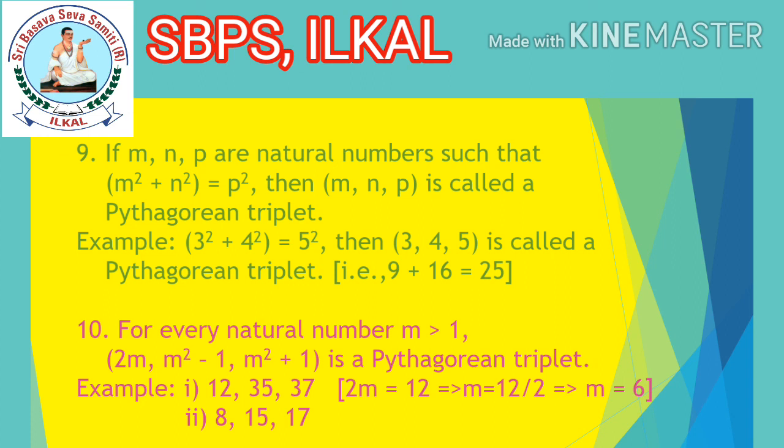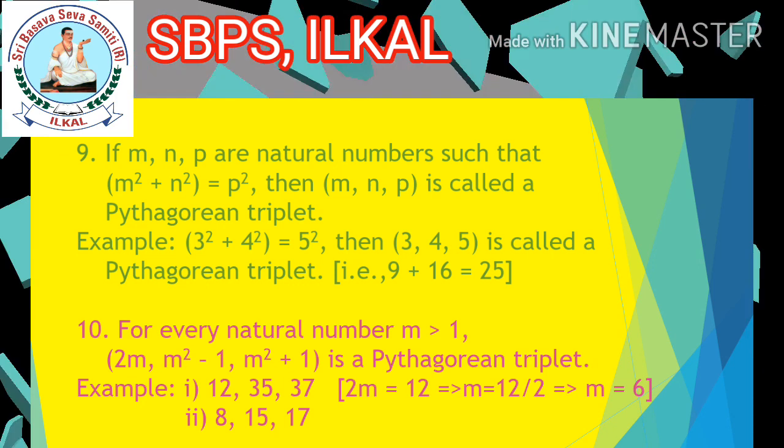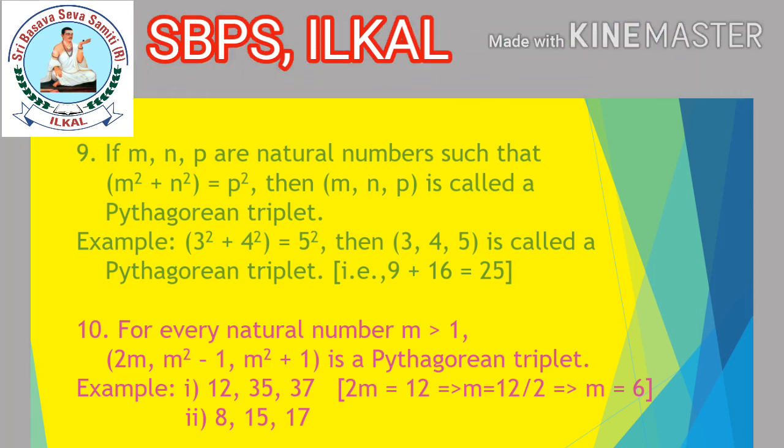One more example I gave, children: 8, 15, 17 as a Pythagorean triplet. You find out this. First you find m, children, and then you decide whether these three numbers form a Pythagorean triplet or not. Today you learnt many important points and also very important properties. Remember all these, children. Write once in your classwork. Okay? Thank you.